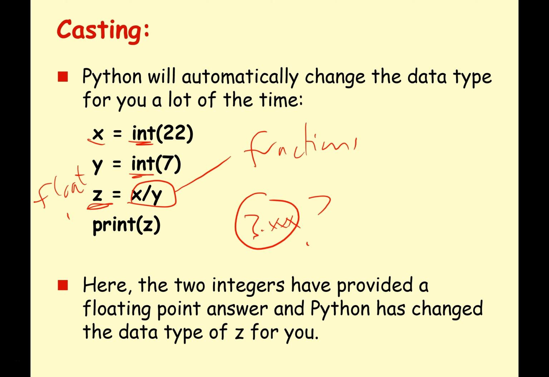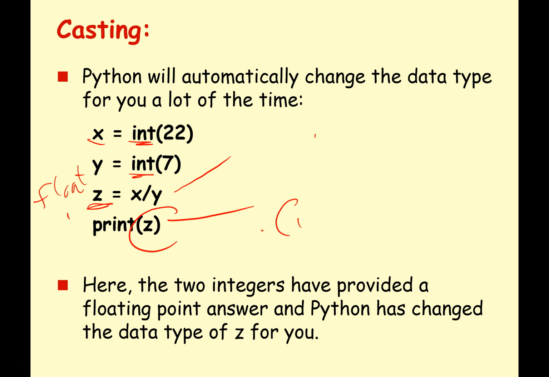So if you really wanted z to be an integer, you'd have to be specific. So you could do something like int z. There we go, when we print it. Or we could have done that here as well. We could have changed that.